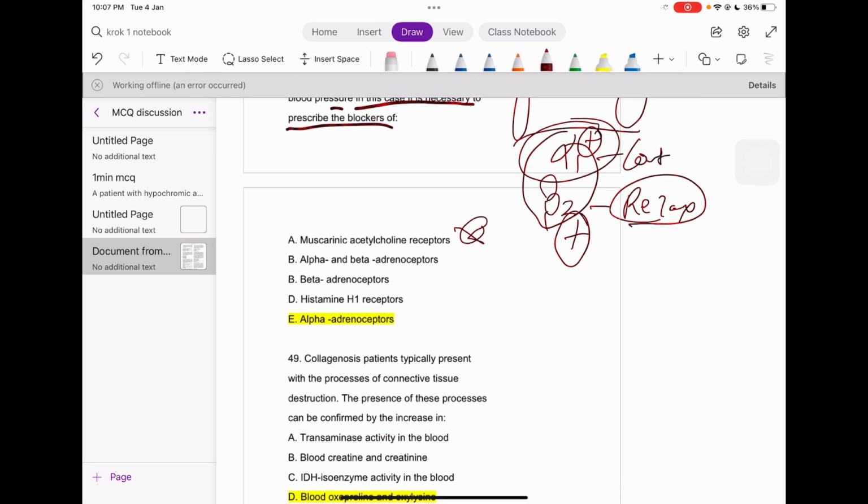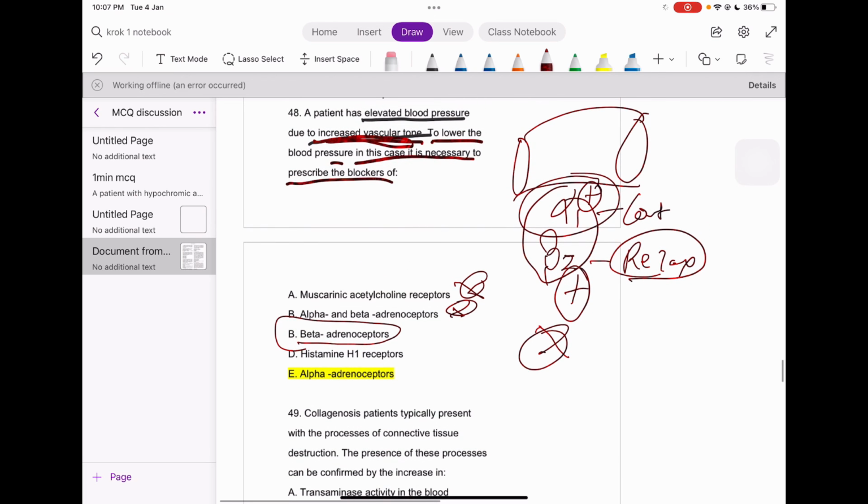If we block both alpha and beta, what will happen? Nothing, guys. Why? Because beta, for example, may be trying to open up the vessels, right? It may be trying to decrease the pressure of the blood out there. It will also stop working that way. So we will not try to even block the beta.